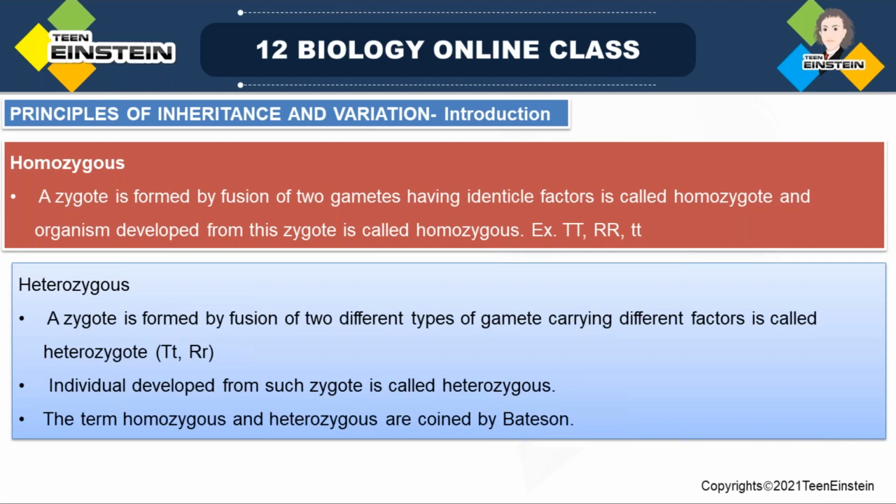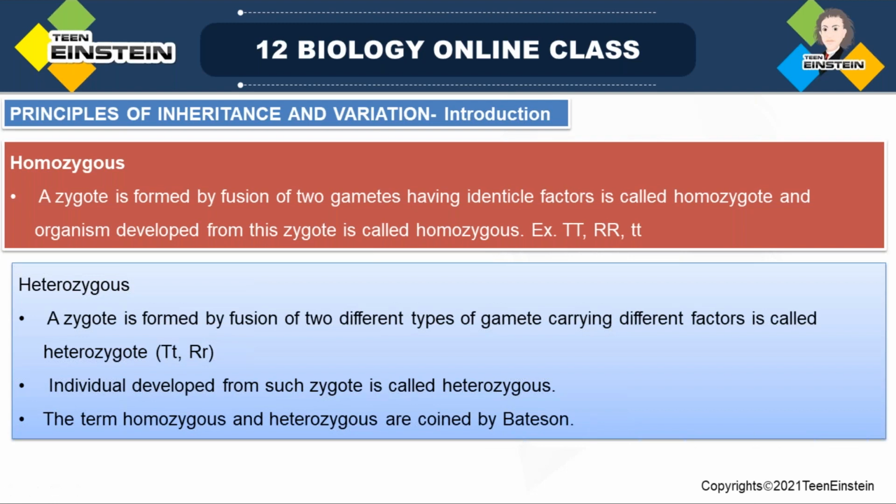One is expressing tall and one is short, then definitely it will form a heterozygous. Different alleles it will form. One is capital T and another one is small t. But here the dominant character is present, so finally the phenotype or the appearance of that character will be the dominant character only. The recessive character will not express. And the individual developed from that zygote is called heterozygous.